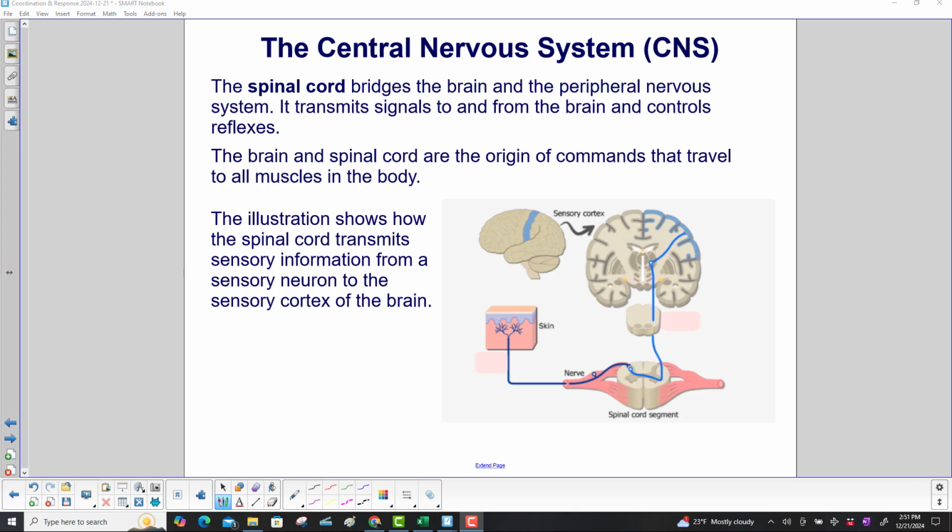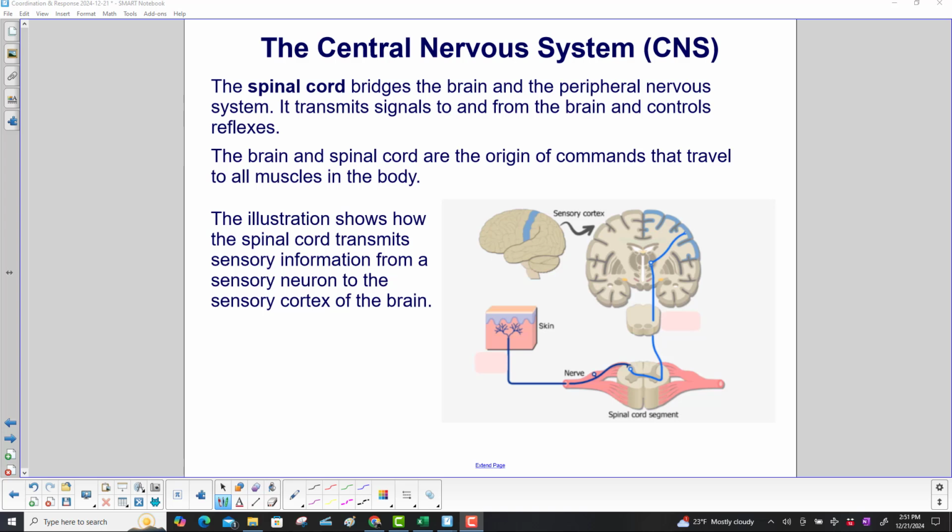The spinal cord bridges the brain and the peripheral nervous system. It transmits signals to and from the brain and controls reflexes. The brain and spinal cord are the origin of commands that travel to all muscles in the body.